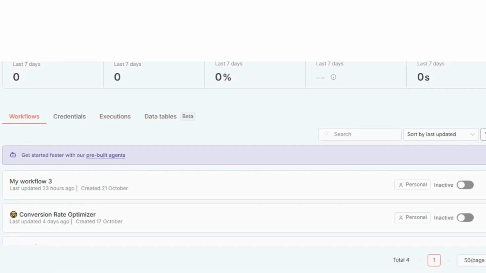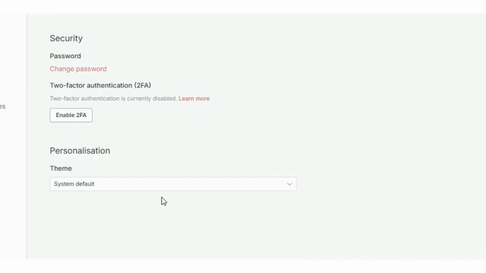In this quick video, I'll show you exactly how to enable dark mode in n8n, the workflow automation tool. Let's jump right in. First, open your n8n dashboard and make sure you're logged in. Then look to the top right corner of your screen and you'll see your profile icon or your username. Click on that to open the drop-down menu. In the drop-down, select Settings.